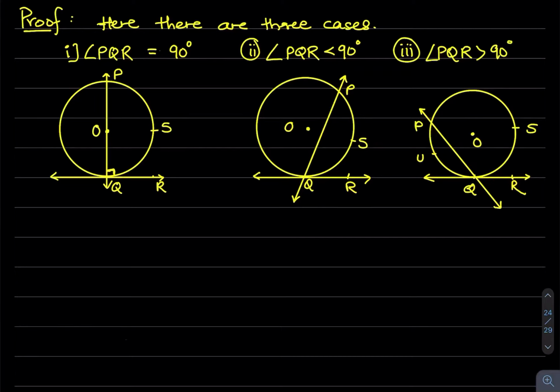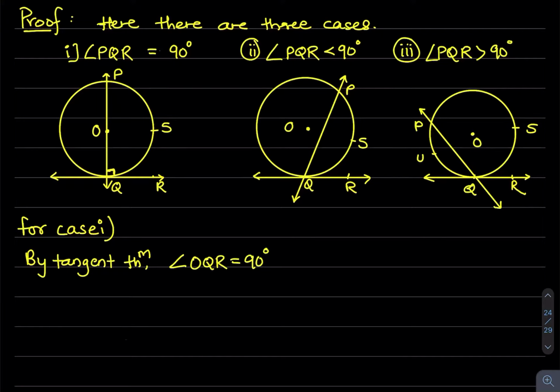So for the first case, the proof is very easy. As we know by the tangent theorem, OQ is perpendicular to QR, so angle OQR is 90 degrees. So angle PQR will be 90 degrees. And measure arc PSQ is 180 degrees because it is a semicircle. See, PSQ. Why is this a semicircle?